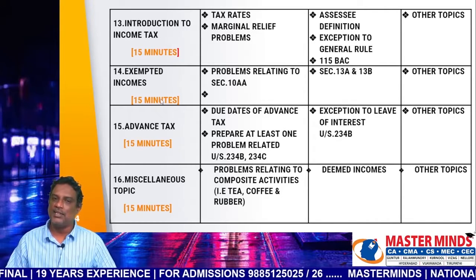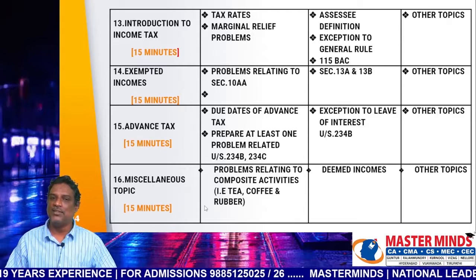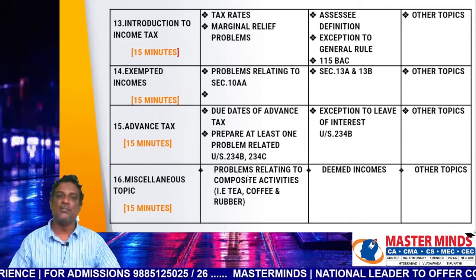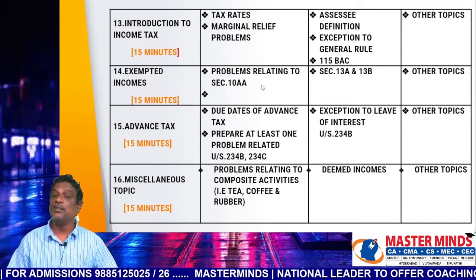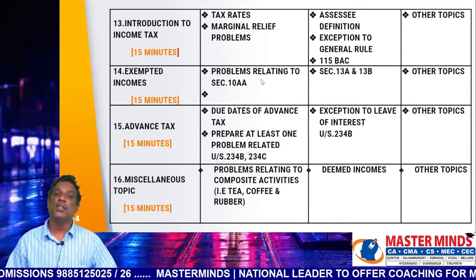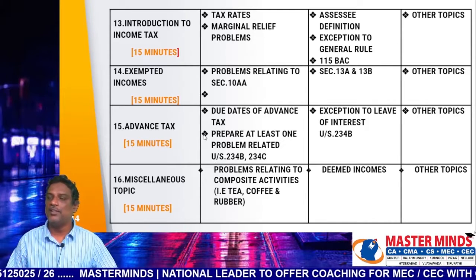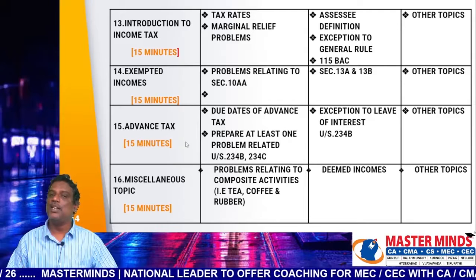Exempted incomes. Prepare the A category only, which is very important. Problems related to 10A, special economic zone related problems, are very important in a few. Next, advance tax. If you don't have time, it is better to complete this chapter.